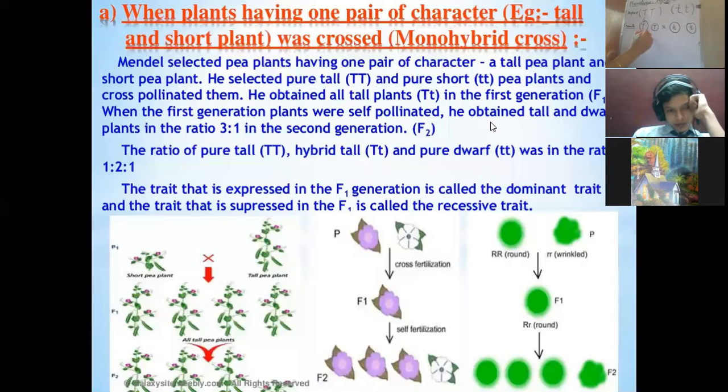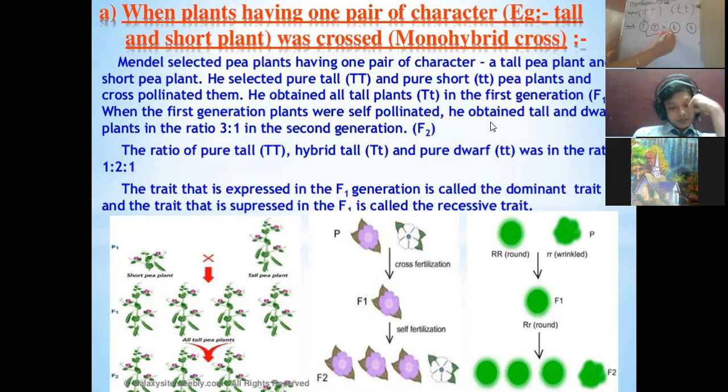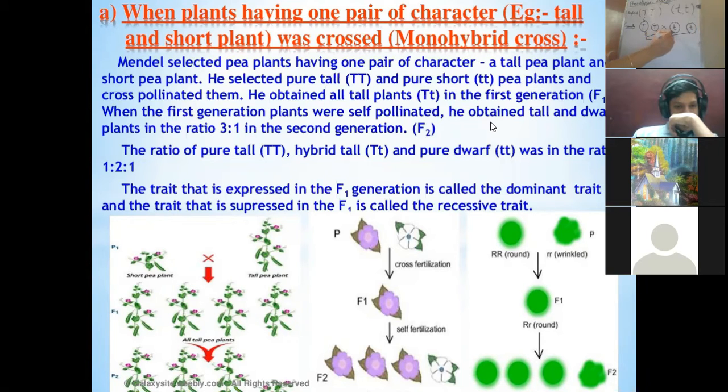So there is this possibility that either this gamete will combine with this gamete, or this gamete will combine with that gamete. Or there is one more possibility: once sexual reproduction takes place, they have the chance that they can crossbreed, they can combine with any of the gametes.